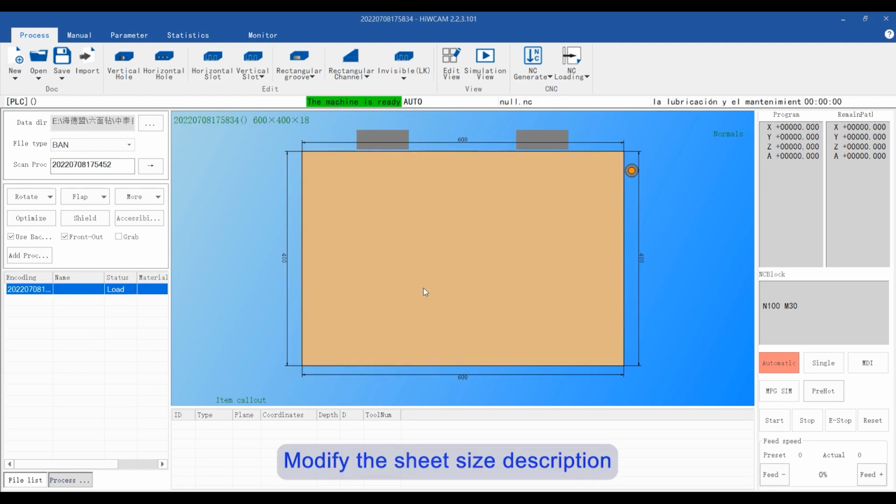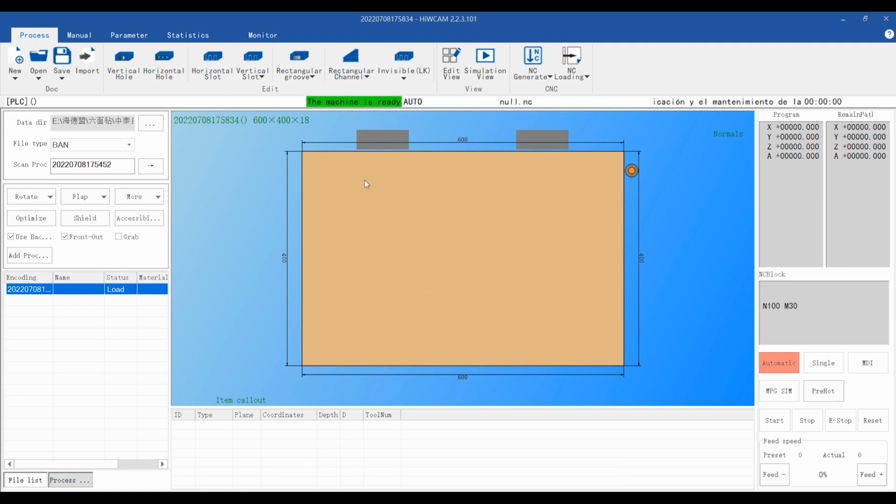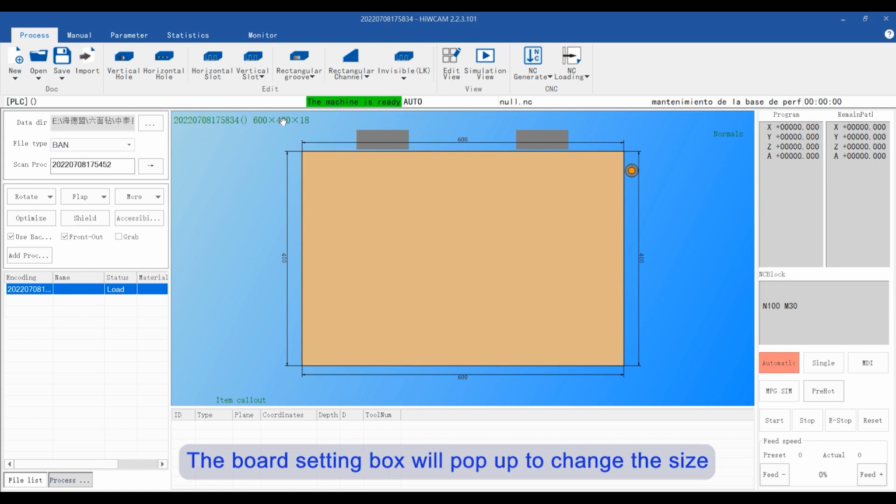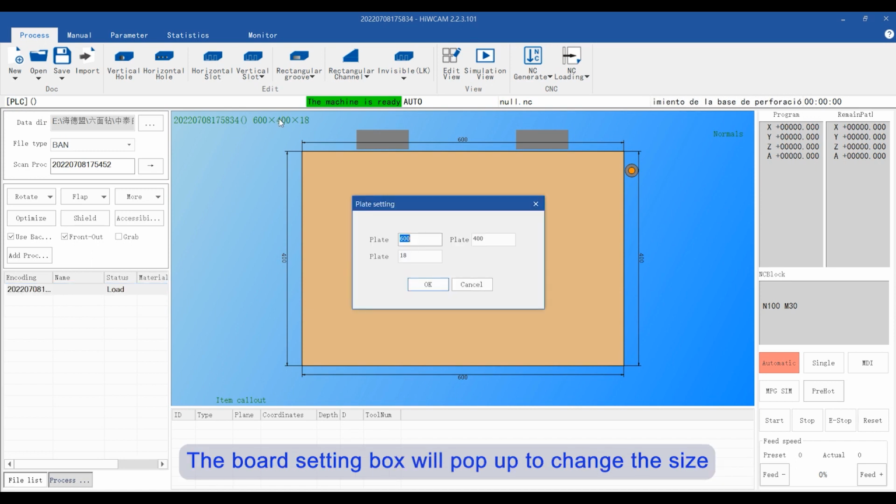Modify the sheet size description. After double-clicking the plate size with the left mouse button, the board setting box will pop up to change the size.